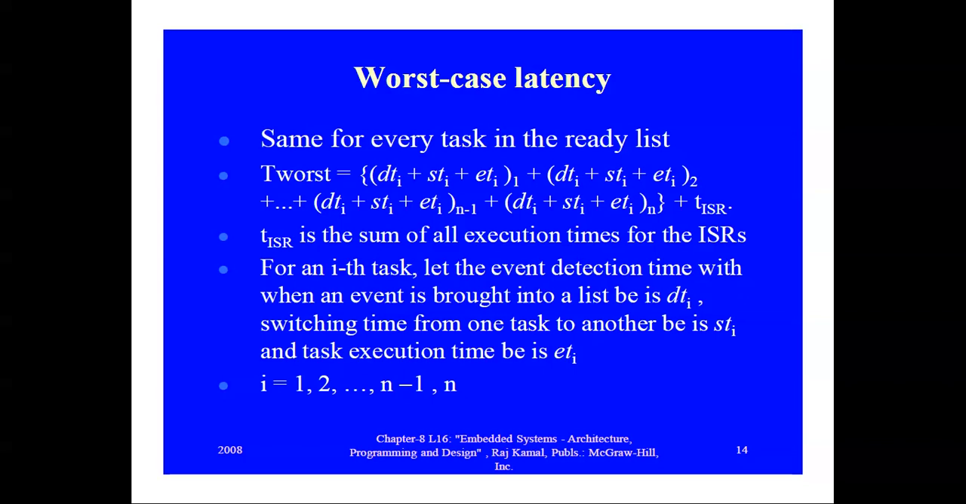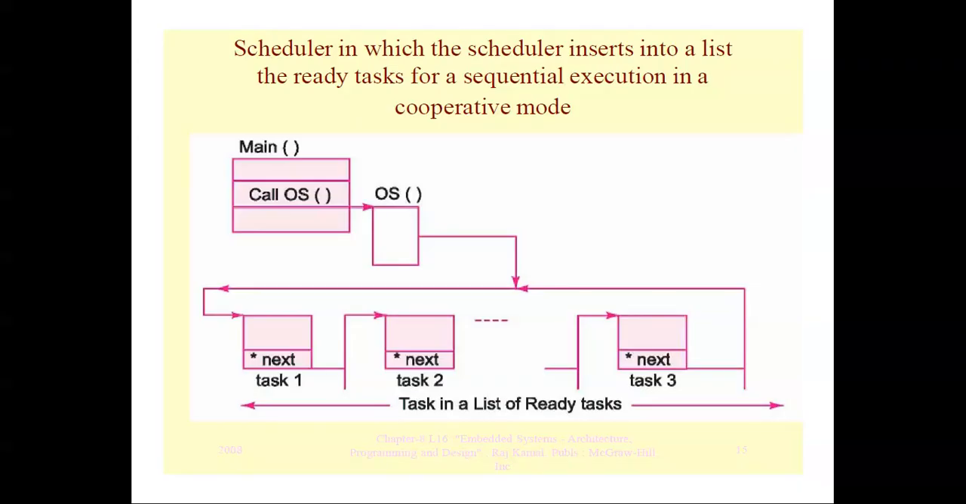So this is the worst case latency. Here also the worst case latency is the same for all the tasks. So this is how the scheduler inserts into a list the ready tasks for a sequential execution in a cooperative mode. Here you can see a lot of tasks. These tasks are inserted into a list. That means task 1 in this list, task 2, and up to task 3.